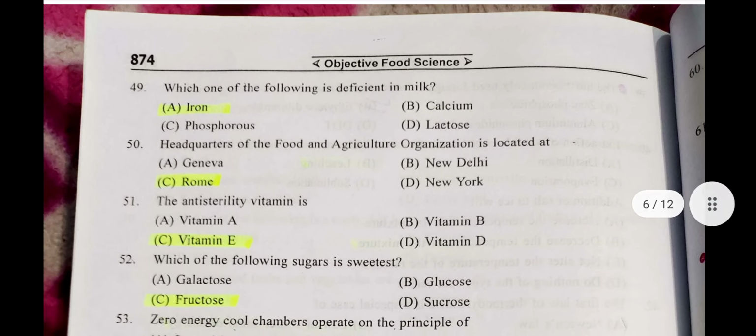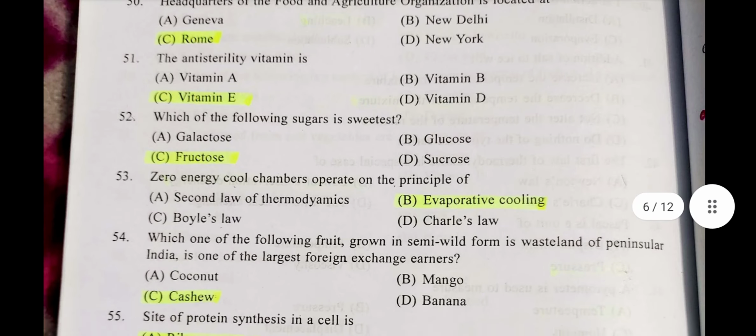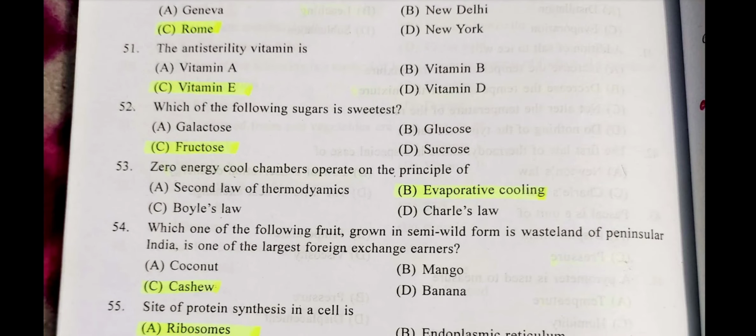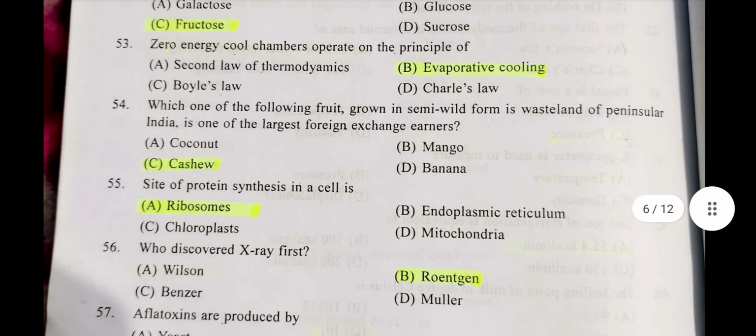Question number 50. Headquarter of Food and Agricultural Organization is located at. Answer: Rome. Question number 51. The anti-sterility vitamin is. Answer: vitamin E. Question number 52. Which of the following sugars is sweetest? Answer: fructose. Question number 53. Zero energy cool chamber operates on the principle of. Answer: evaporative cooling.